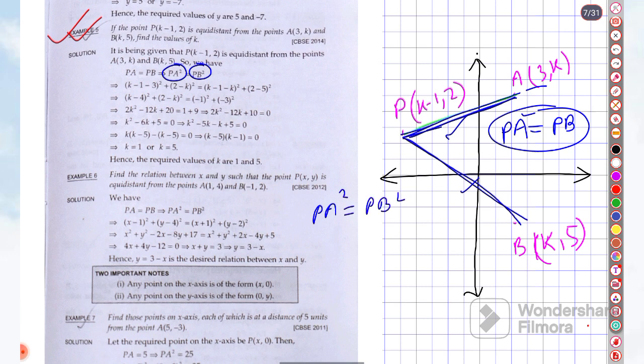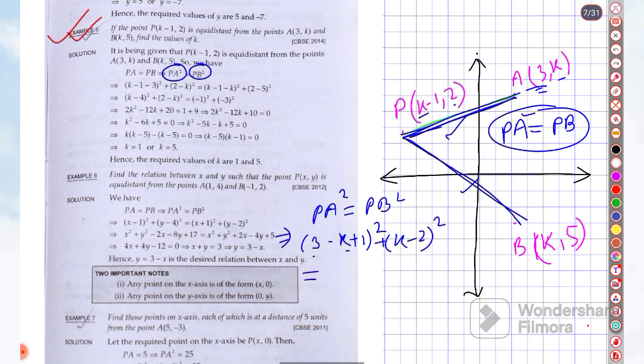I'm also showing you here. So the last is A, and A's x coordinate you write first. That means 3, and then the P coordinate minus K, and this minus 1 will be plus 1. So this is x1 minus x2 whole square, plus the y part, the y coordinate difference, K and this 2. That means K minus 2 whole to the power 2.